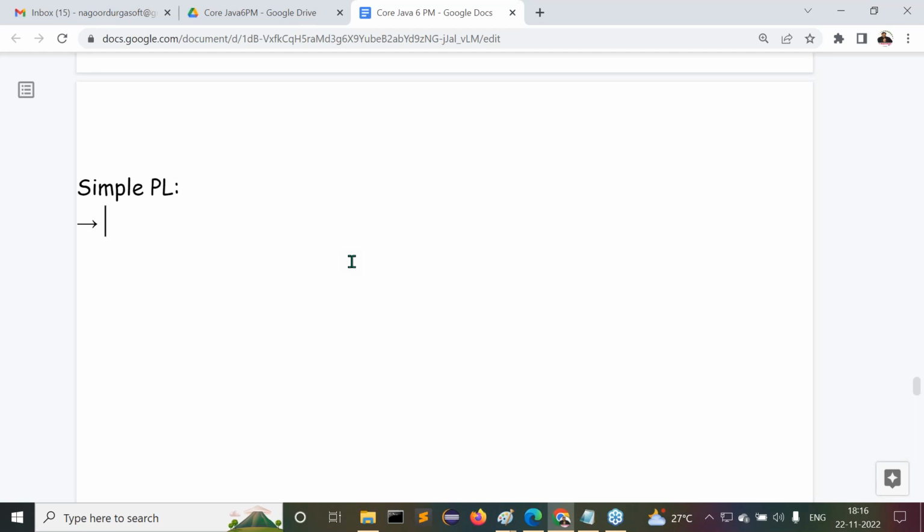If I ask some other person which one is a simple programming language for you, he may say Python is a simple programming language. Why am I telling all these points now? We don't have any standardized process to check whether a programming language is a simple programming language or not.